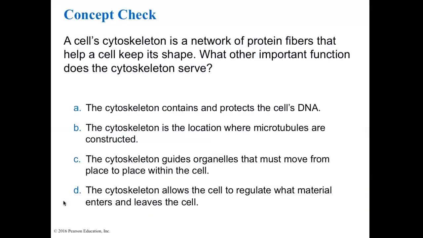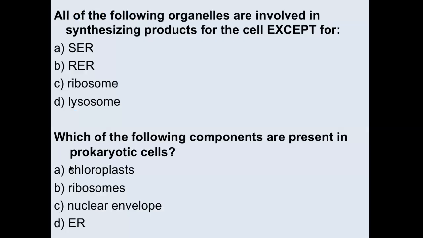All right, let's pause it to take a look at this one. All right, so the answer is C. The cytoskeleton guides organelles that must move from place to place within the cell. All right, and last 2 questions here. All the following organelles are involved in synthesizing products for the cell except. So this one, the smooth ER creates lipids, the rough ER creates proteins, so synthesizing is the same as create. Ribosomes synthesize proteins, and so the only one that does not synthesize anything is lysosome.